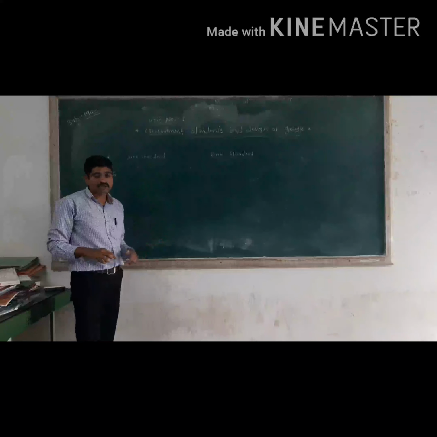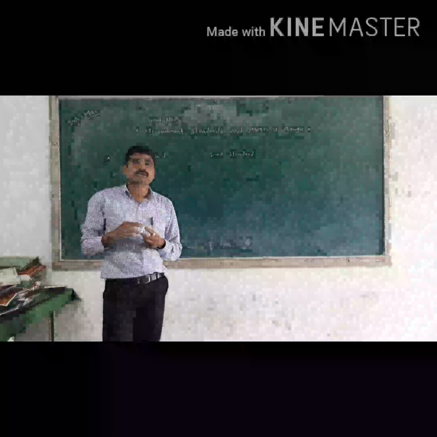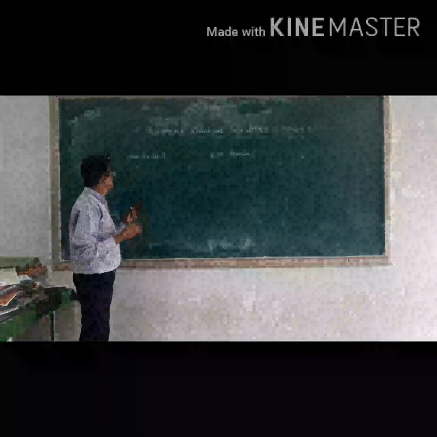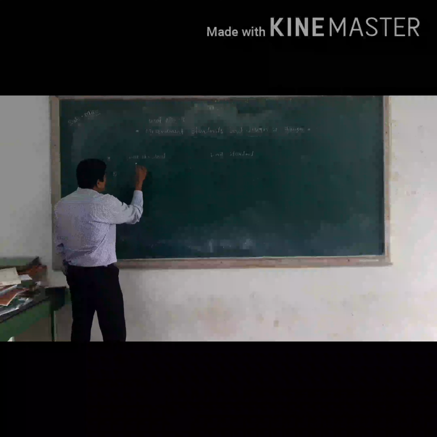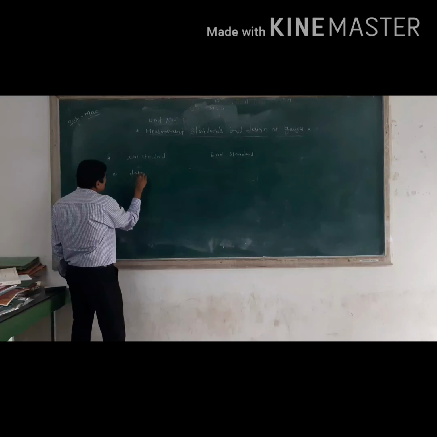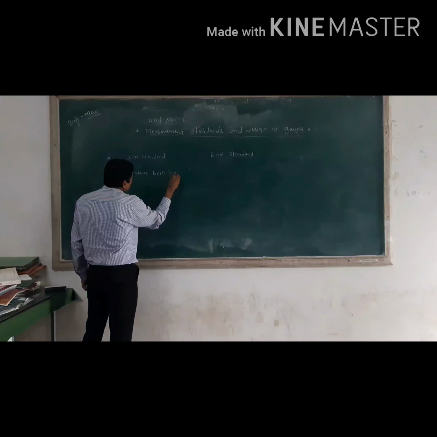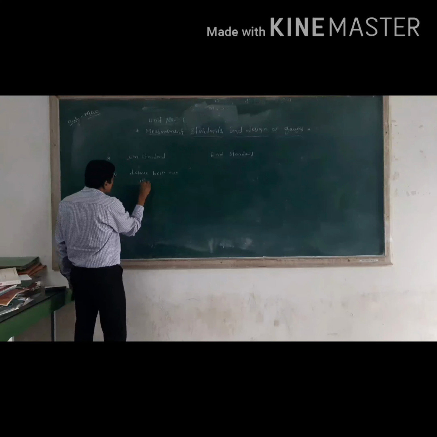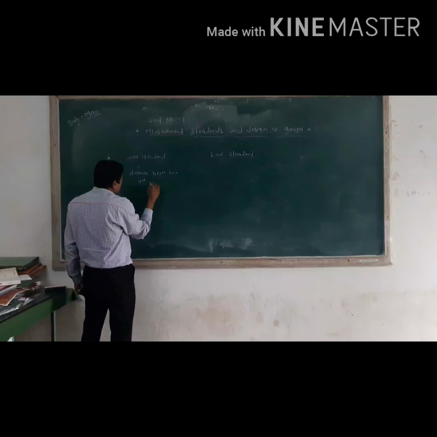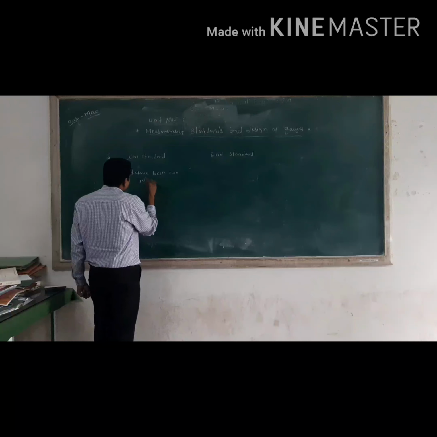First, let's see what is meant by line standard. You have to write the definition of the line standard as the first point. Line standard is the length between two lines being measured. This is called a line standard. Line standard is the length between two parallel lines.